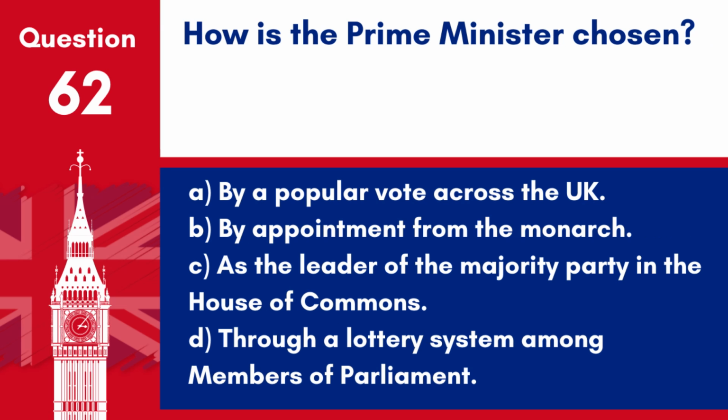Question 62. How is the Prime Minister chosen? A. By a popular vote across the UK. B. By appointment from the monarch. C. As the leader of the majority party in the House of Commons. D. Through a lottery system among members of Parliament.